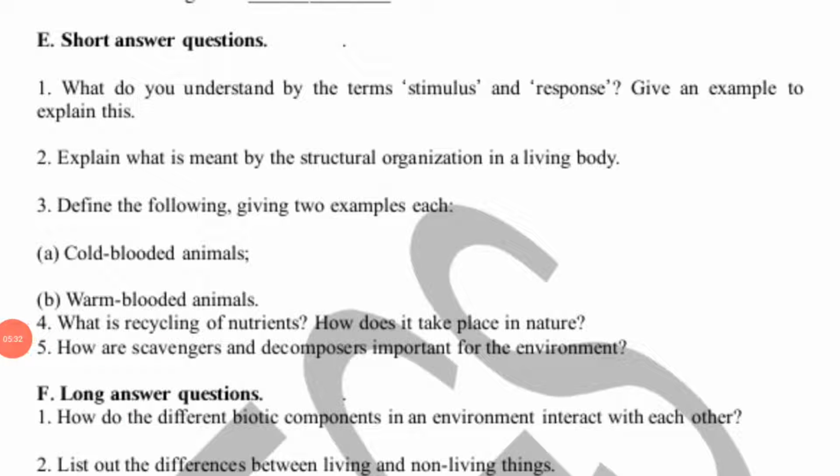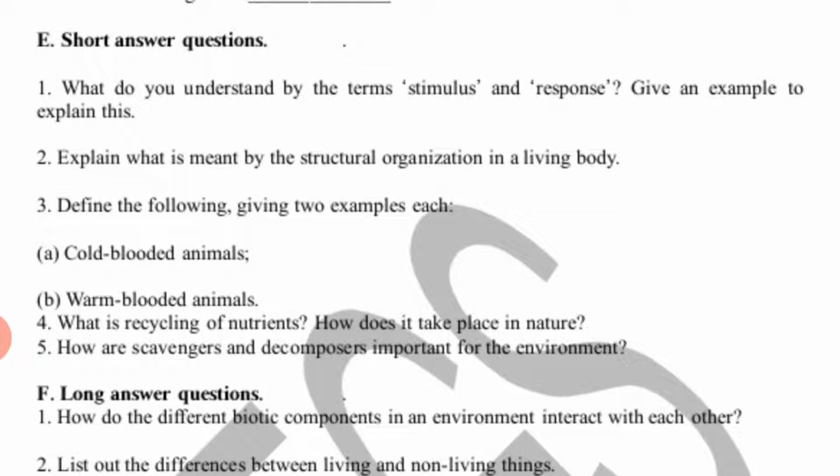Now let's solve short answer questions. First short question is, what do you understand by the term stimulus and response? Give an example to explain this. So, plants do not move from one place to another place.